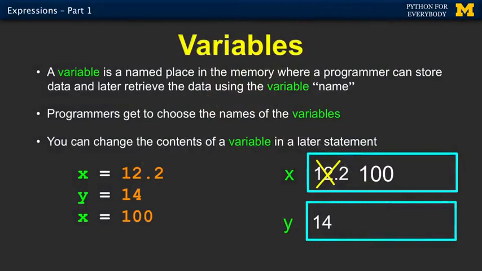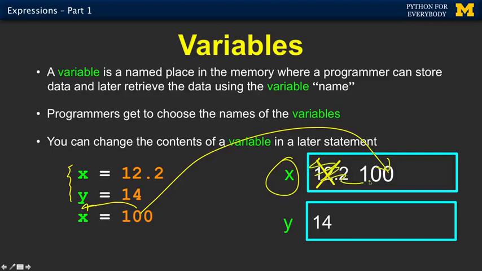Now, if we keep on going in this code, and now we have another line, and we say, oh, hey, X, wait a sec, I already told you about X. X already exists, so don't go and grab any new memory, but stick 100 in that. So 100 goes in, and it wipes out the old value. So that's what happens. That's when this sequence starts. This happens first, second, third. And so the third thing is the last thing, and so X ends up with a residual value of 100 in it. So that's kind of variables and assignment statements.